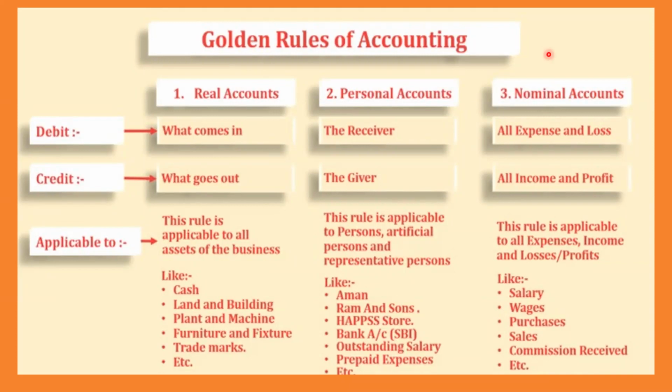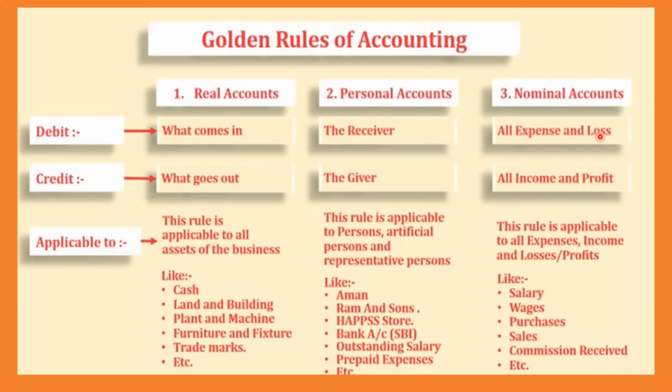And coming to the third account, what is a nominal account? The name itself says it. Nominal account means all expenses and losses, and all income and profit. If you keep on doing more expense, what will happen? It will become loss.